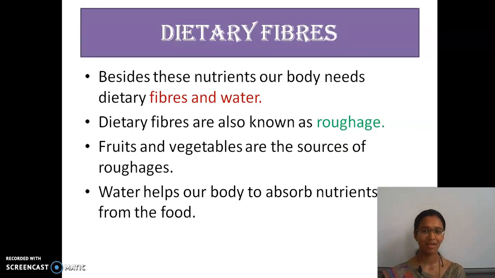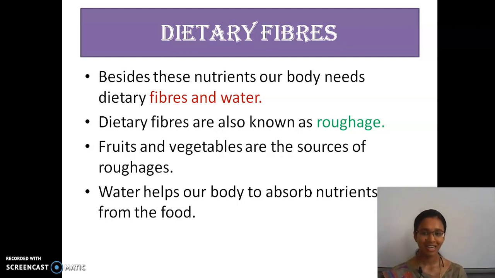Next, dietary fibers. Besides all these nutrients, our body needs fibers and water also. These dietary fibers are known as roughage. The sources of roughage are fruits and vegetables. And why do we take in roughage? Because it helps in giving bulk. Only nutrient content is not enough, because there needs to be something in our stomach, otherwise it would make noise, right? So these dietary substances help give bulk quantity and some weight. And water helps our body to absorb nutrients from our food.